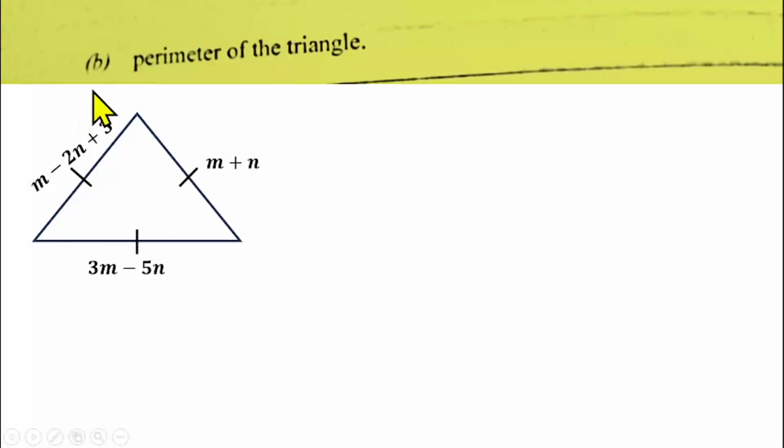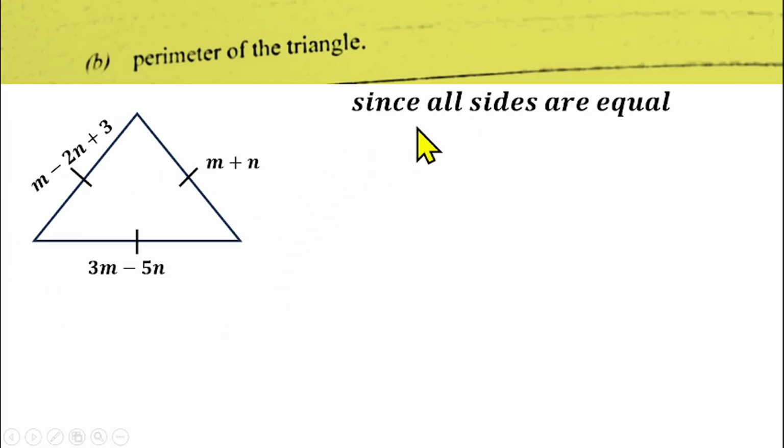Then the B part of that question said that we have to find the perimeter of the triangle. So this was the triangle that we are talking about, which is the equilateral triangle. And we know that in an equilateral triangle, all sides are equal. So if you are looking for the perimeter of this triangle, we need to simplify one of the sides to know the value of the side. Since we know the value of our m and n now, m was 3 and n is 1 from the previous answer we got in A.